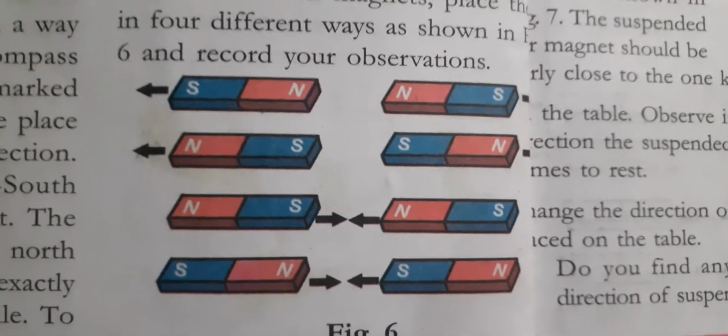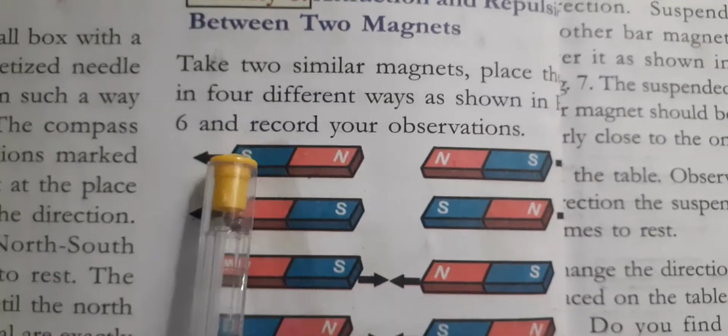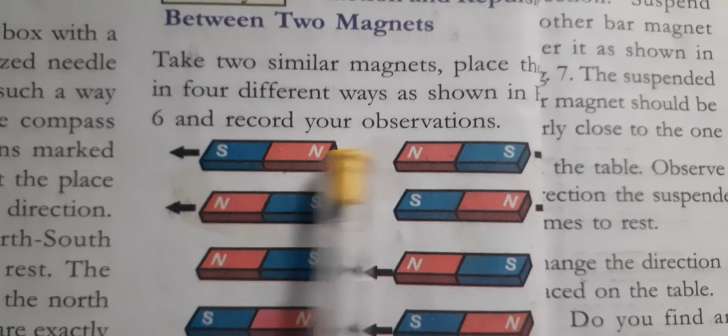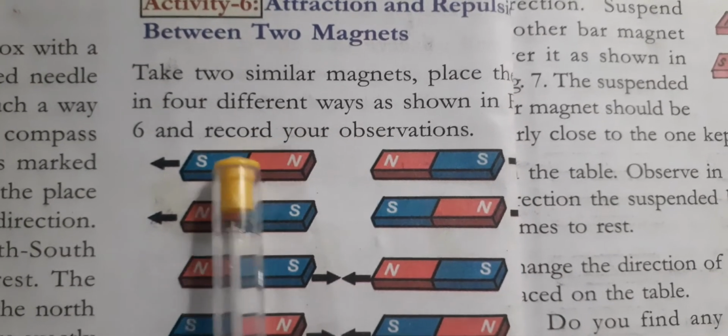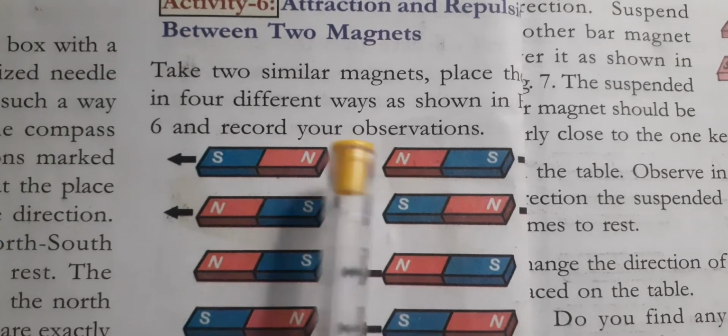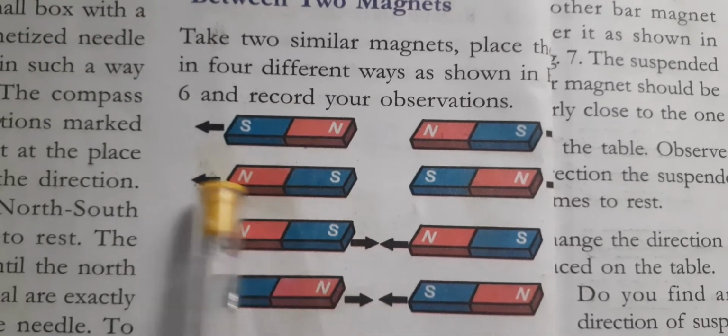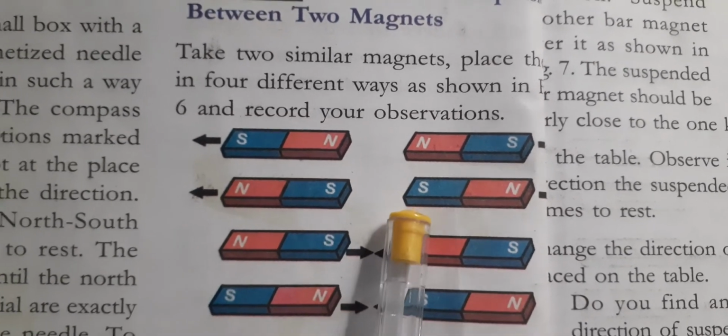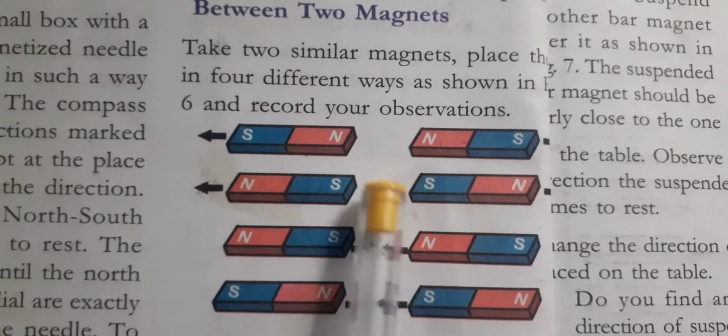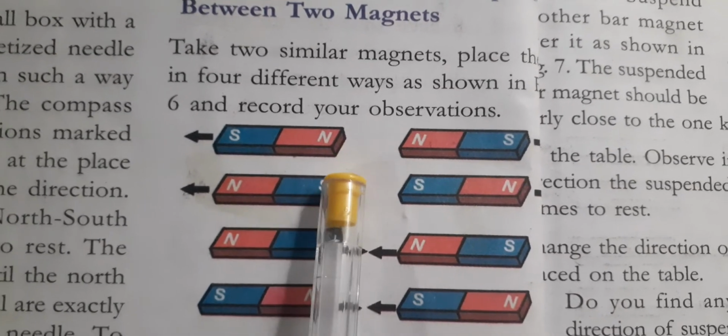Just you see here, students. When south pole faces south pole, or north pole faces north pole, they repel each other. They do not attract.